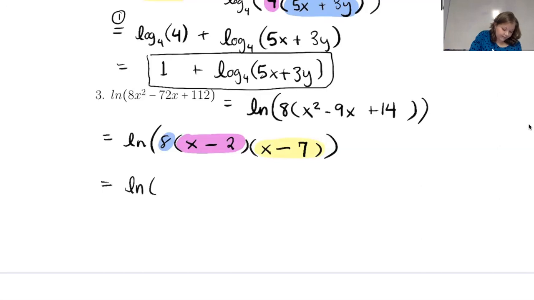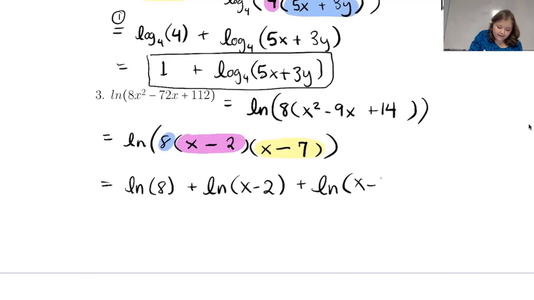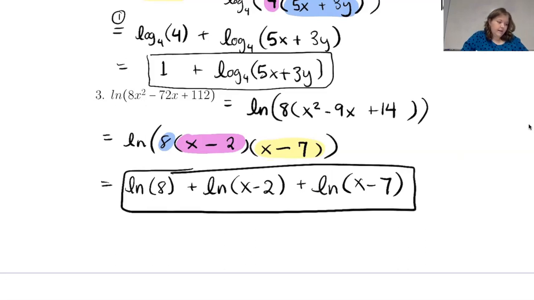So ln of 8 plus ln of x minus 2 plus ln of x minus 7. So it works if you have 3 things on the inside, or 4, or however many you have on the inside of your logarithm. You can still write it as however many logarithms being added together instead of 1 logarithm with everything multiplied on the inside. And that is the final answer for number 3.